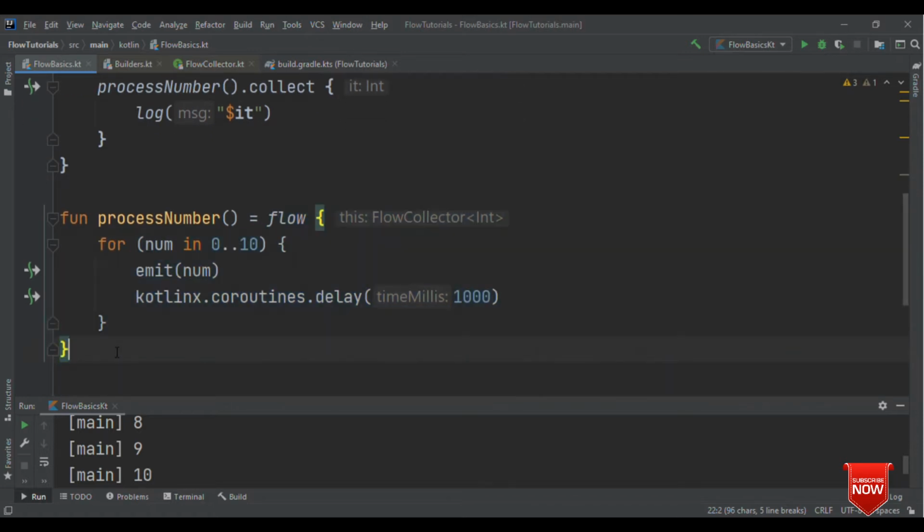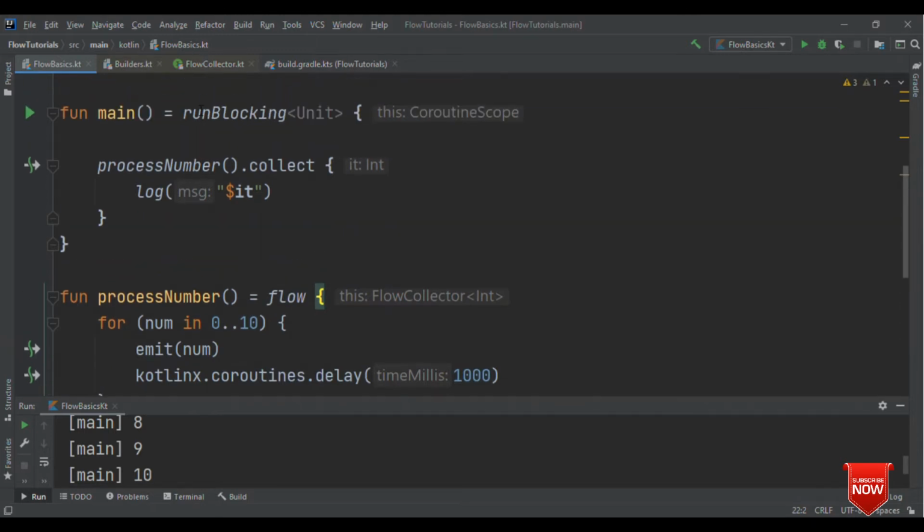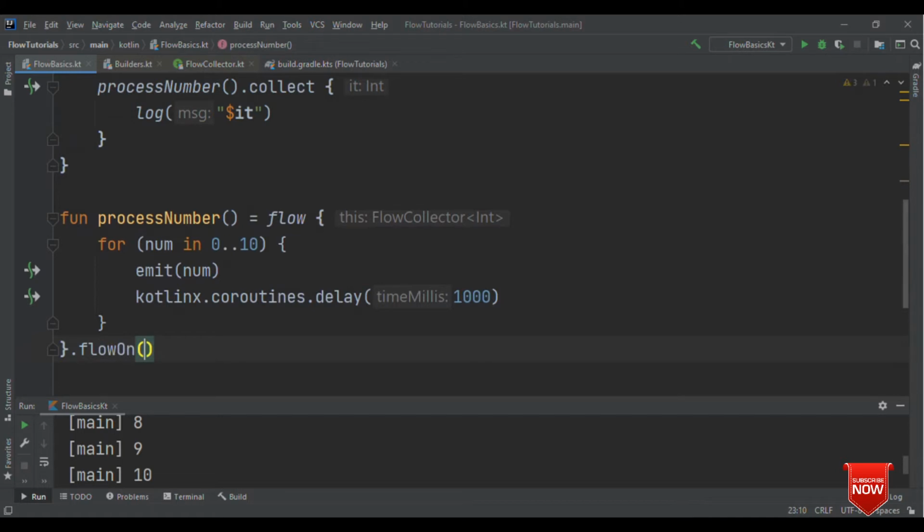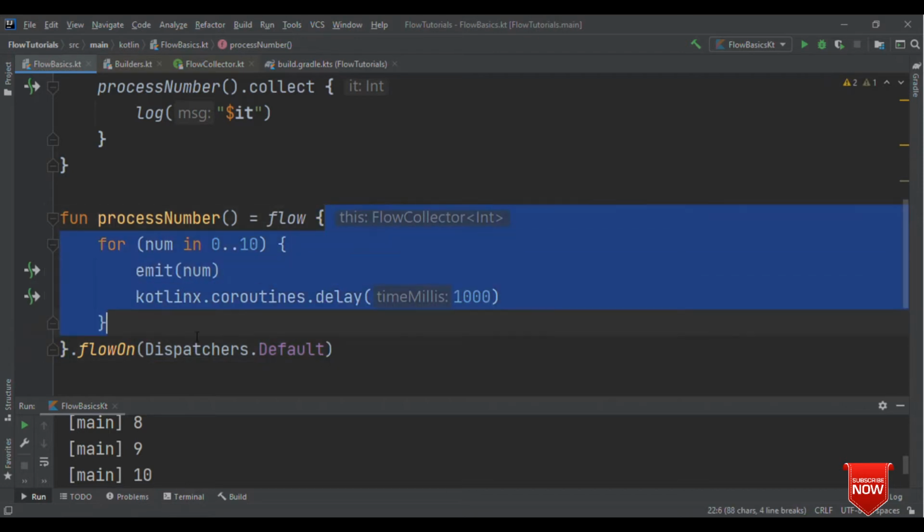But because there are such scenarios where we need flow to run on the background thread and collect to run on the foreground thread, what we should do is use an operator called flowOn. This is the place where you can define on which thread this flow builder should execute. Now let me do one thing.